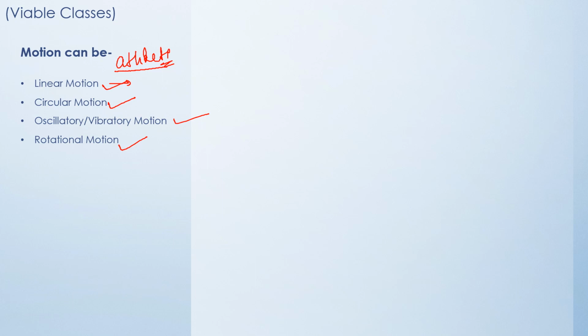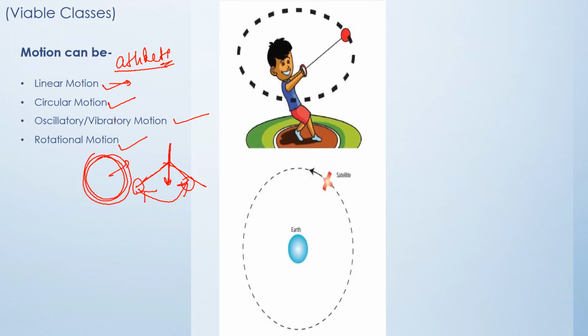Oscillatory motion, anything which is repeating its path or is moving in to and fro positions. This is the mean position, this is to and fro. Rotational, anything which is revolving or rotating on its own axis. For example, we can take the rotation of Earth.